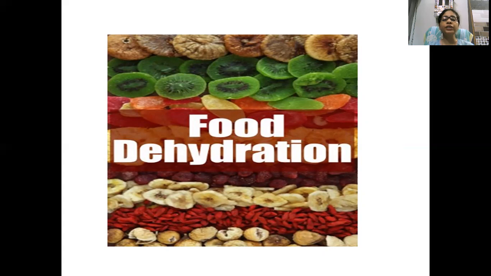But in food dehydration, water is not converted into ice crystals. Here, with the help of heat, we evaporate the water present in the food. Understand what is the difference between freezing process and dehydration process? In the dehydration process, we are heating the product with the help of different dryers, and with the different dryers we make our food product dehydrated. That is, we reduce the moisture content and water content present in the food.